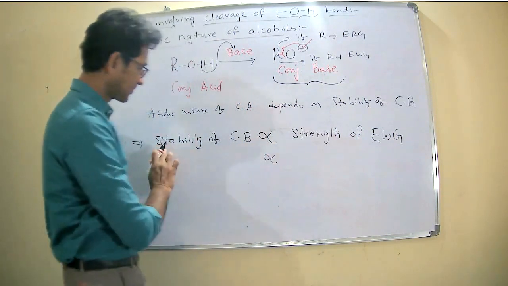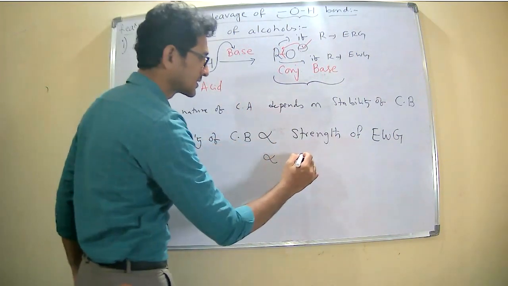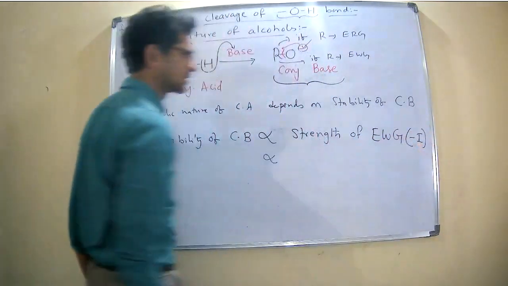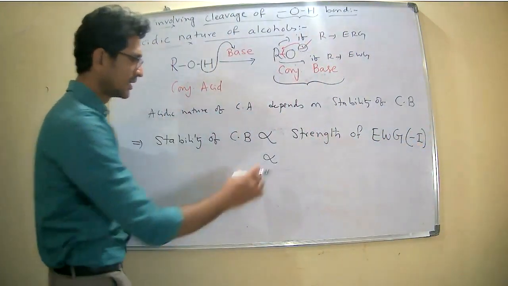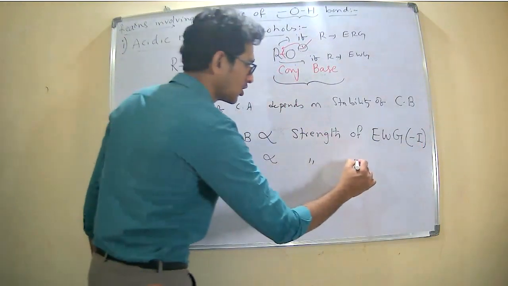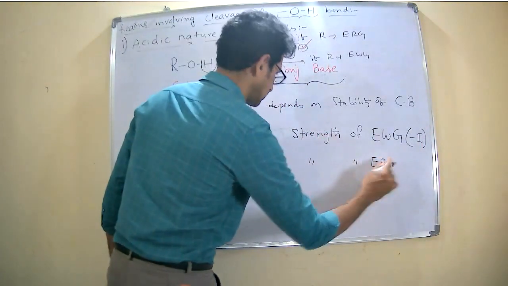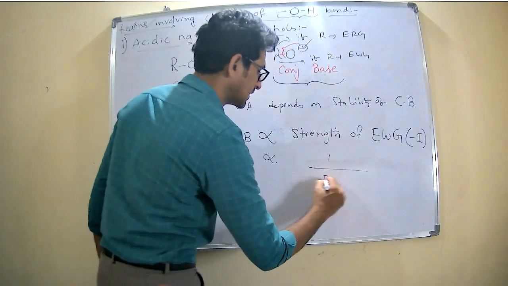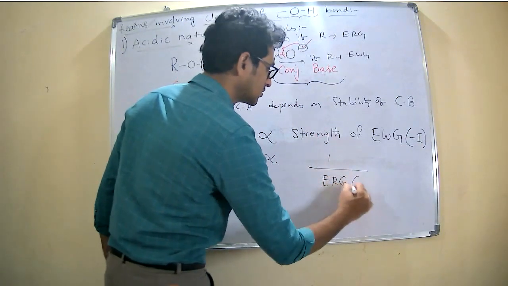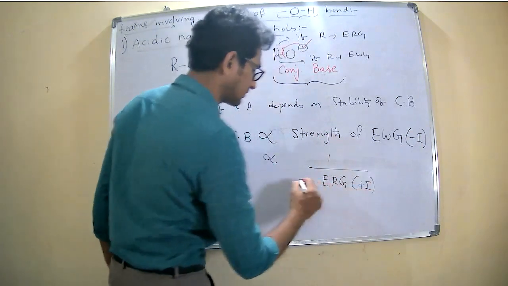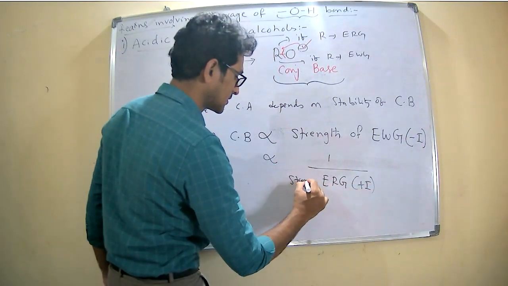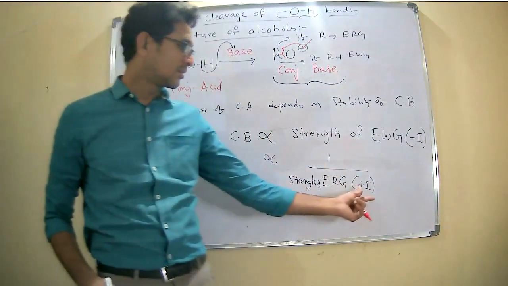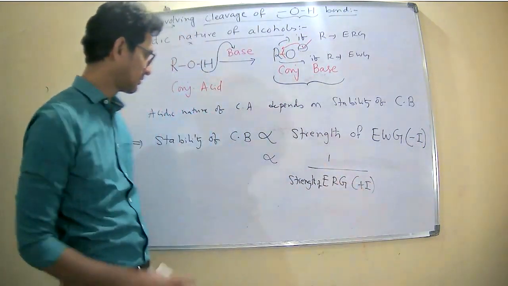Similarly, the electron withdrawing group is the minus inductive effect. The stability of the conjugate base is inversely proportional to the strength of the electron releasing group, that is nothing but the plus inductive effect.